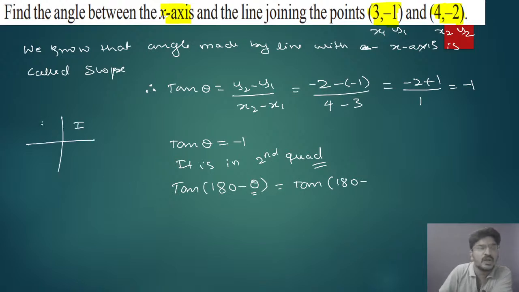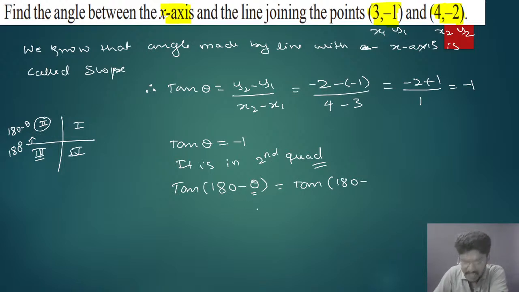Please understand how we go for the second quadrant. This is the first quadrant, second quadrant, third quadrant, and this is the fourth quadrant. This is 180 minus theta because this is 180 degrees. If I do 180 minus theta, it will be in the second quadrant. So that's why I have to follow 180 minus theta. Now if you want to write theta, see this 1. Don't worry about minus.